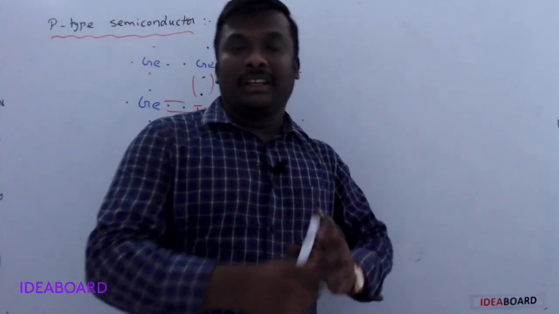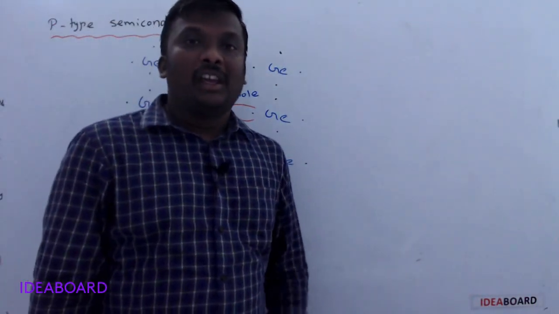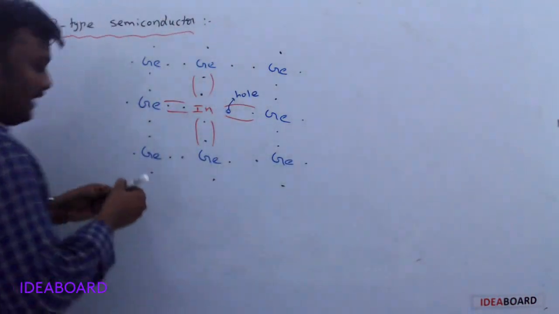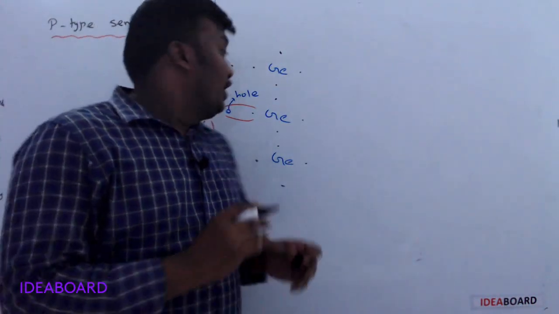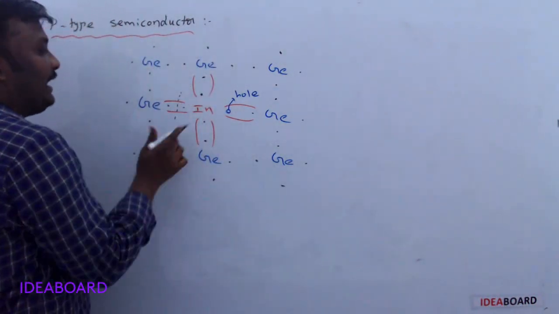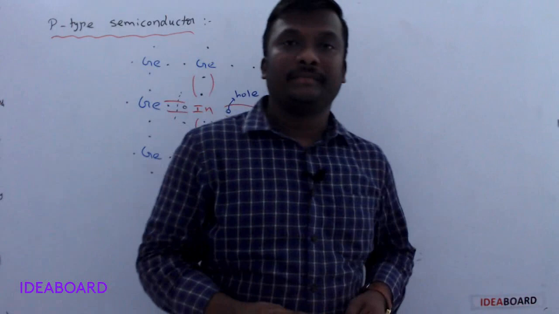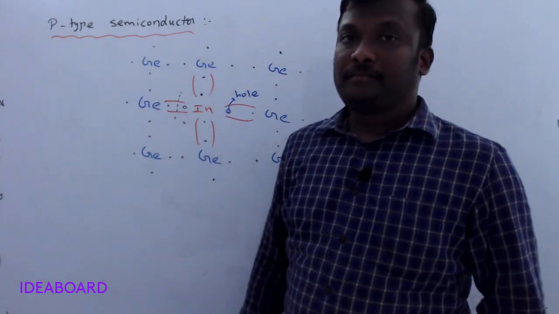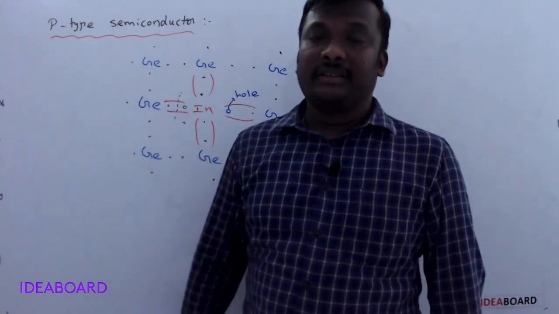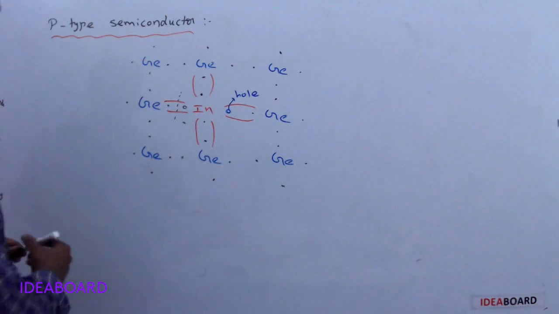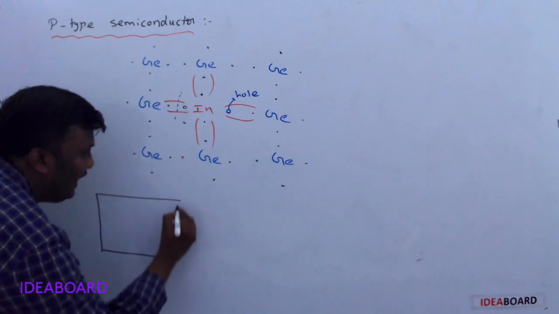So by adding impurities, more number of holes are available. Now if the temperature rises, we know covalent bonds break, and due to breaking of covalent bonds, free electrons are available again, but more number of holes are present. So in p-type semiconductor, a huge number of holes is there compared with the free electrons. Due to this, the p-type semiconductor is represented like this.